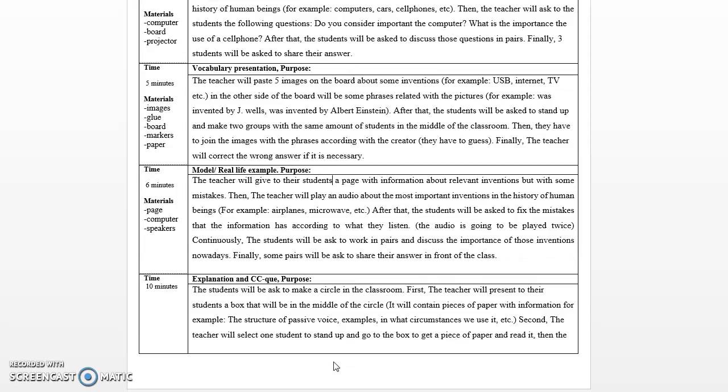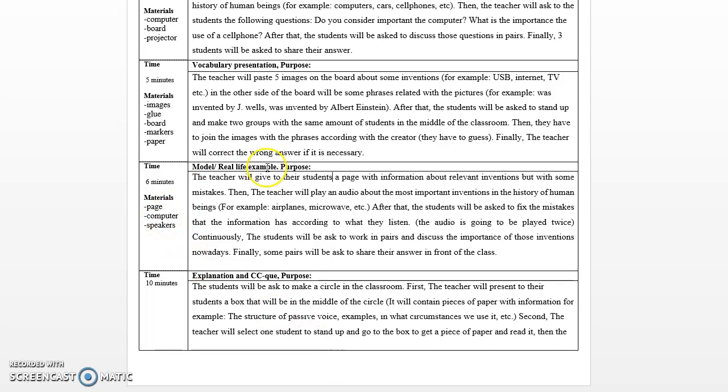So the model real life example, the time is 6 minutes, the materials are pages, computer and speakers. So the teacher will give to their students a page with information about relevant inventions, but with some mistakes.